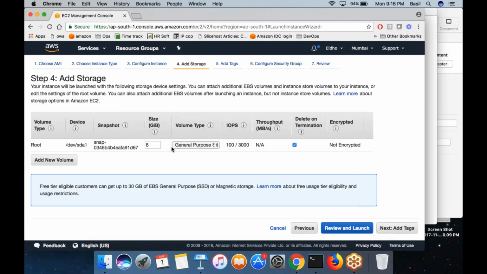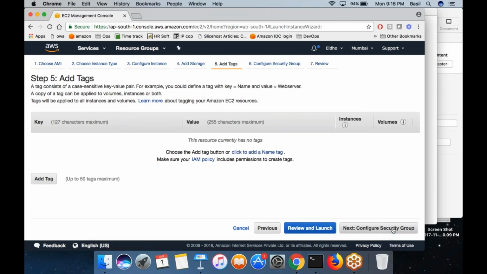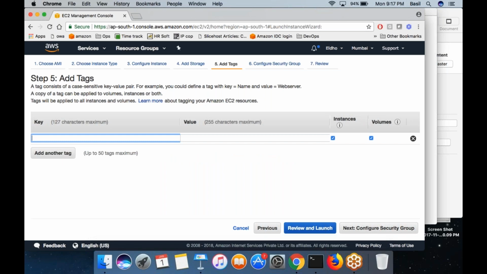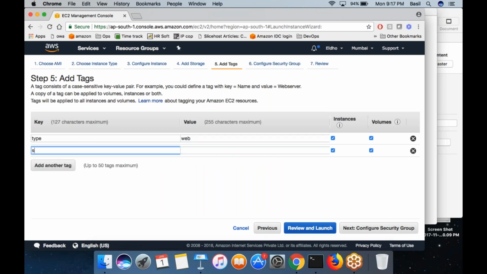Right, so that's it. And now click on next, add tags. These are some identifiers of your machine, what type of machine it is. Maybe you can add some identifier like type is equal to web, software that you're running is equal to Apache. So like that you can add them.